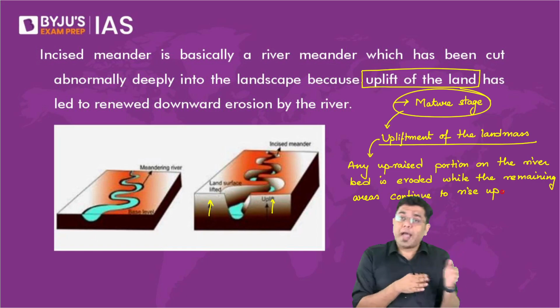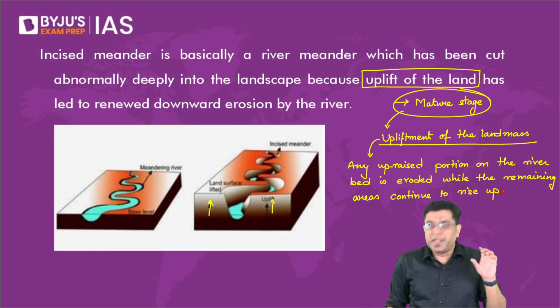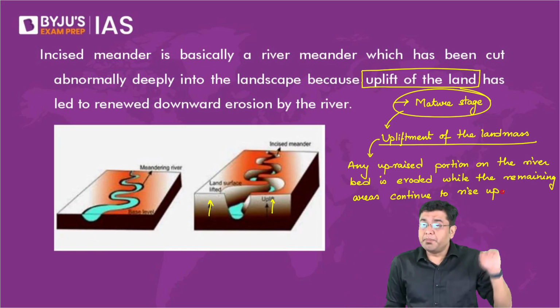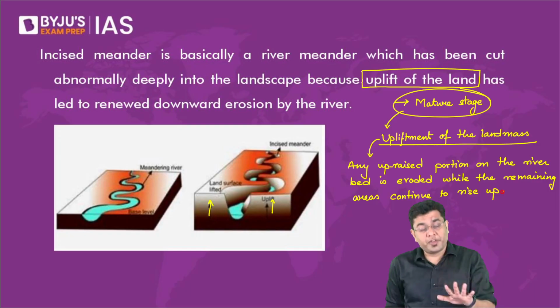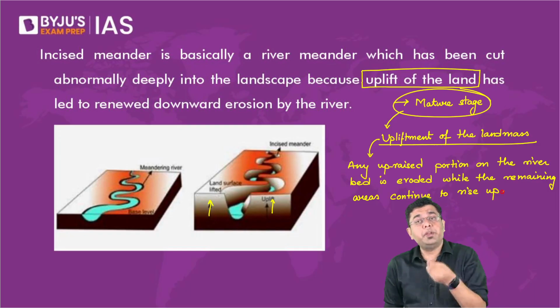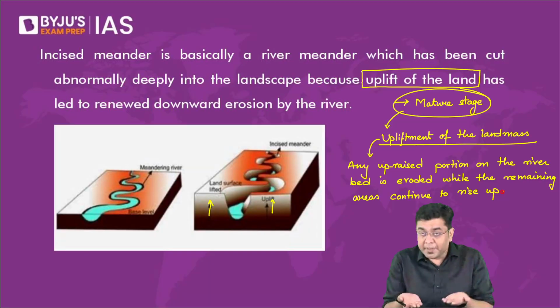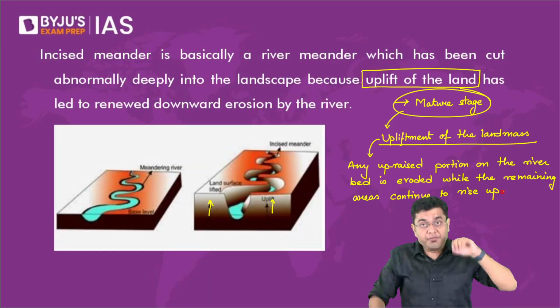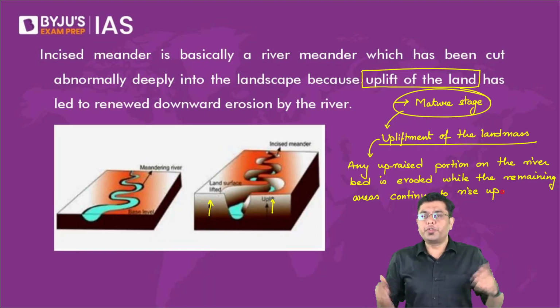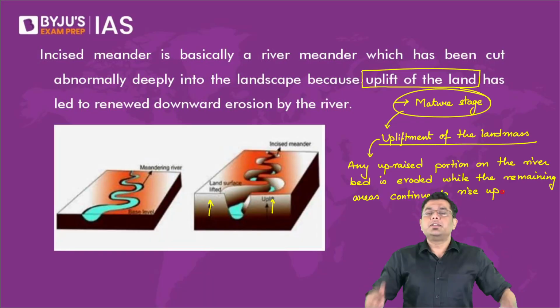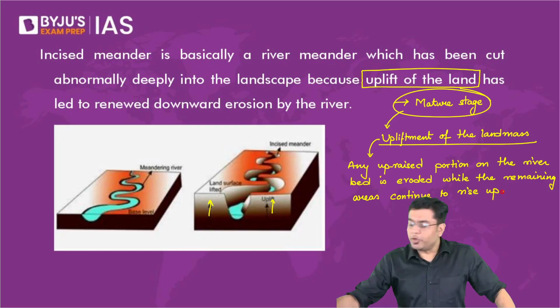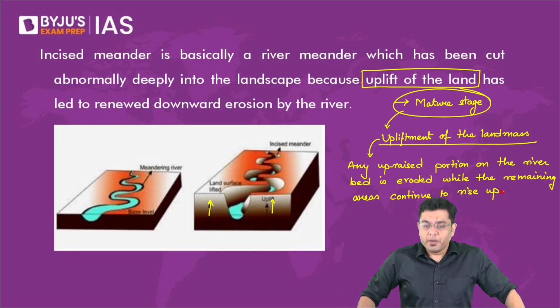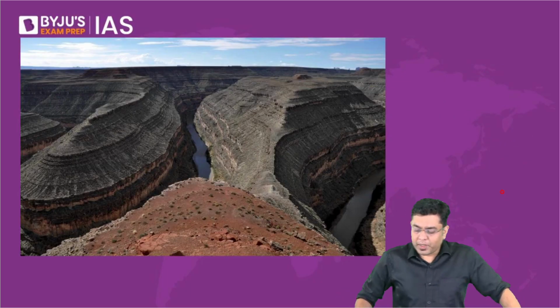So here, a meander is always experienced in the case of a river in the mature stage. But in the mature stage, when the land starts uplifting, the river maintains its original course, whereas the surrounding region starts getting uplifted, and you have creation of a landform which appears to look somewhat like this.